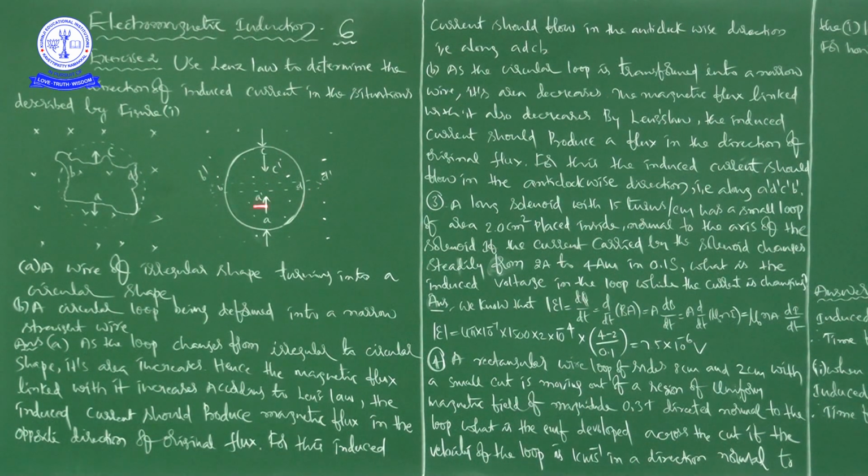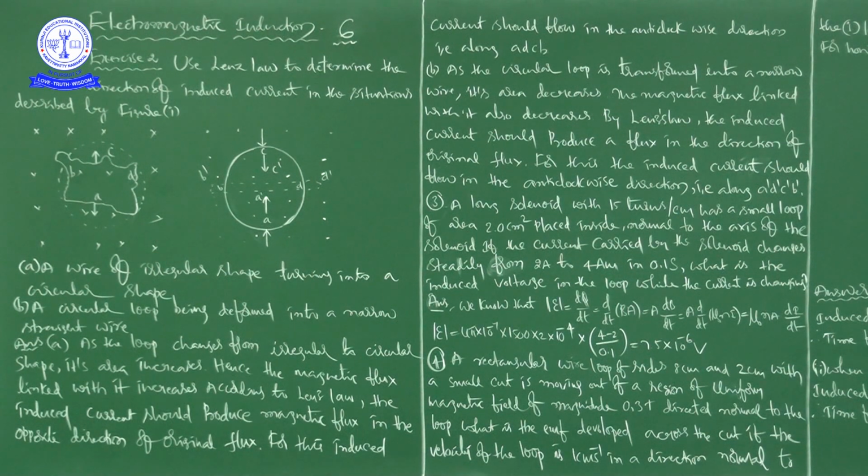So like this it has to move. This is the direction of induced current. The direction of induced current is anti-clockwise, along A dash, D dash, C dash, B dash.